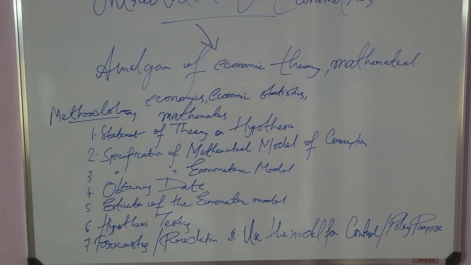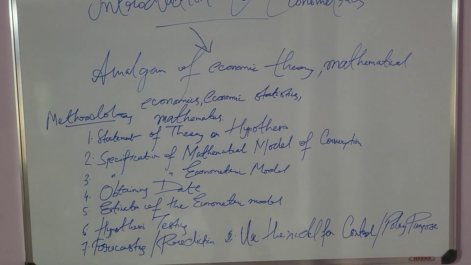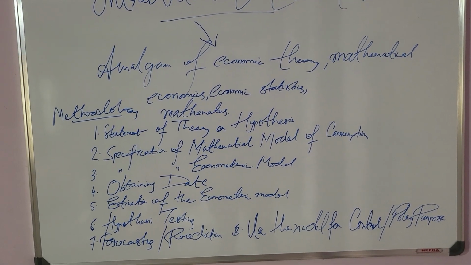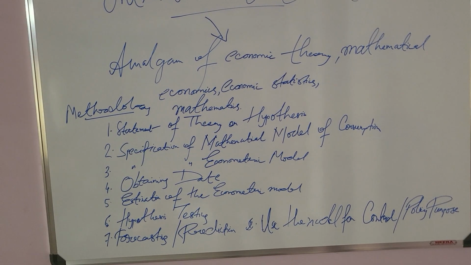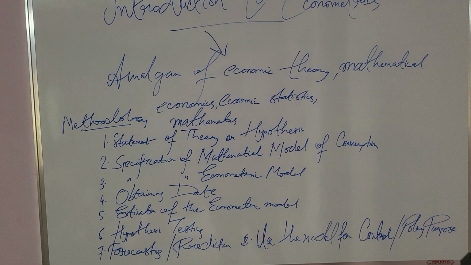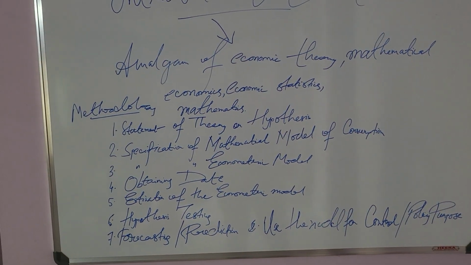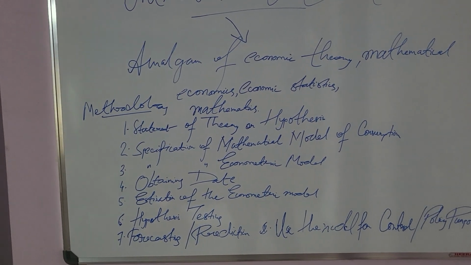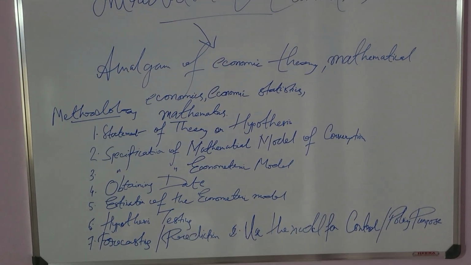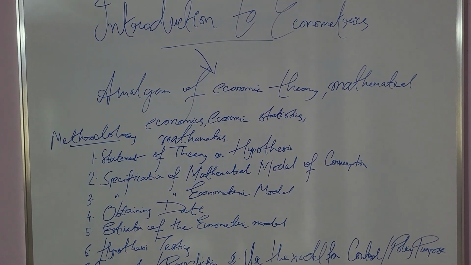Now econometric model, so we have to give it a form like y equal to alpha plus beta x plus u i. So that is the specification of the econometric model. Then we have to get data for that, not date but data. Like if I told you that for this summer the price of ice creams has increased, so by how much it has increased, or the quantity has increased, so how did it happen? Then the estimation of the econometric model, because we have to estimate, and the statistics come here, like the hypothesis testing, and eventually we do the forecasting and use the model for control or policy purpose to see if there is an increase. So this is all about the introduction to econometrics.